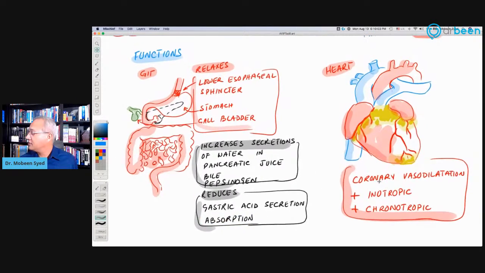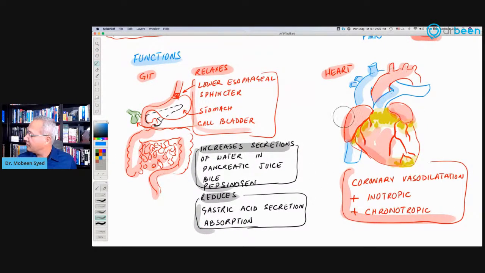On the heart, so this is the beautiful heart I made for you. On the heart, it causes coronary vasodilation. And that is a general mechanism for the VIP, just like in the lungs, where it causes bronchodilation. How does it do the bronchodilation? It does that by relaxing the smooth muscles. Same is the situation with the smooth muscles in the blood vessels. So the blood vessels of the heart, the coronary arteries, are relaxed and dilated by the VIP.